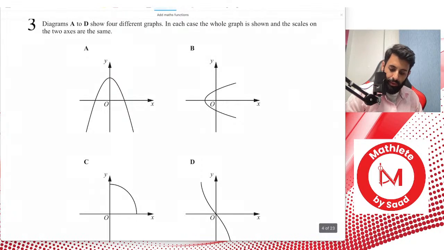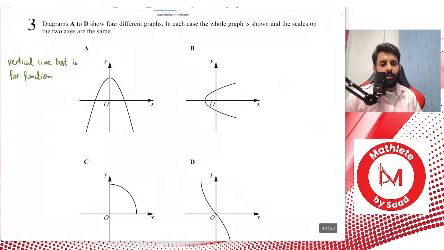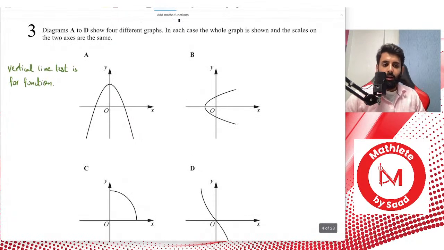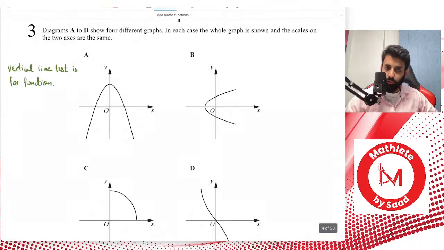Let me write this down. The vertical line test is for function. If a vertical line cuts the curve only once, that means it's a function.